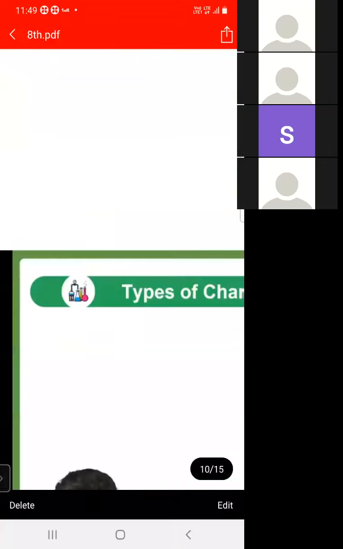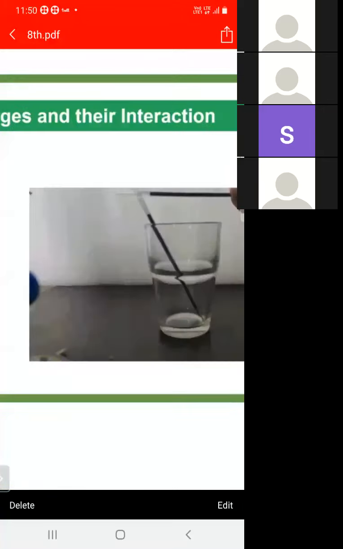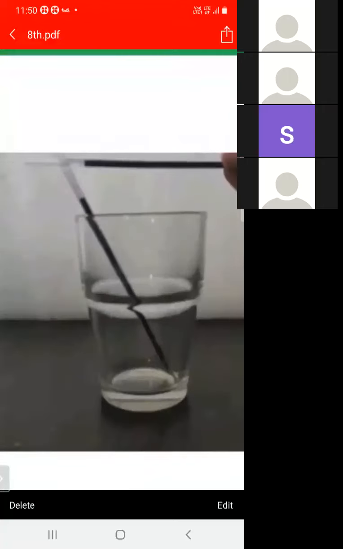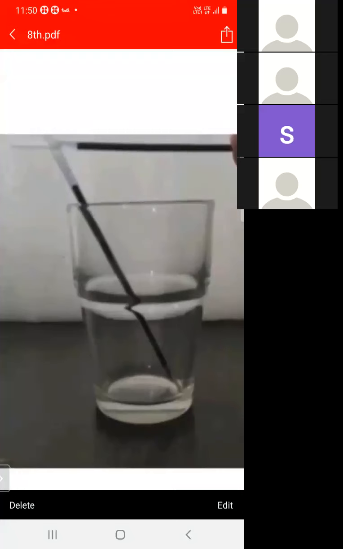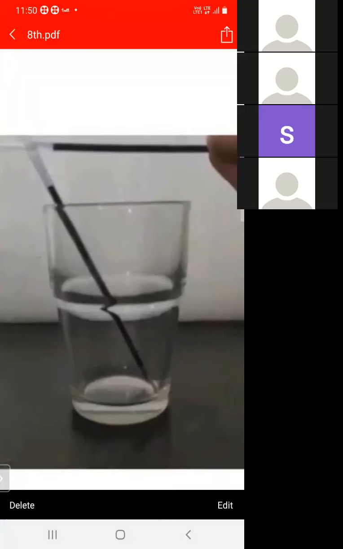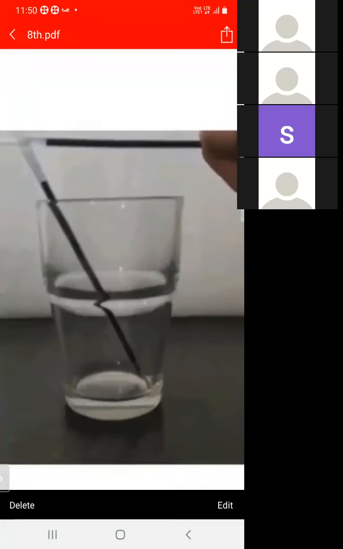Next, the person here is taking two charged refills, and when we bring one charged refill near the other charged refill, they repel each other. Why do they repel each other? Because they acquire the same charge. And why do they acquire the same charge? Because the material of the refill is the same.